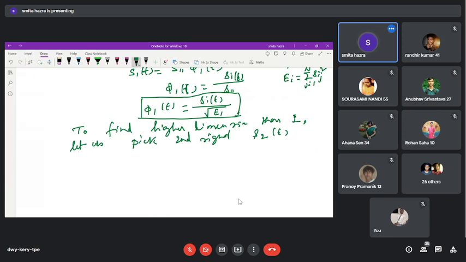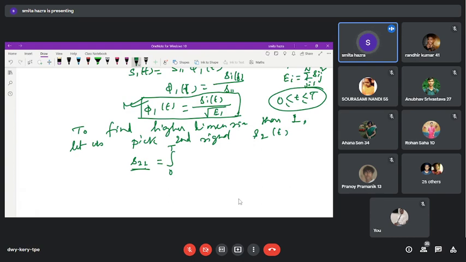S2(t). When you are writing S2(t) and phi 1 is already defined and well established, first let us write the relationship of this S2 with phi 1. This will be defined in terms of the expansion coefficient, and simply it will be the integration from 0 to T, because whatever phenomena happen are always within 0 less than or equal to t less than or equal to T. Always keep this in mind.